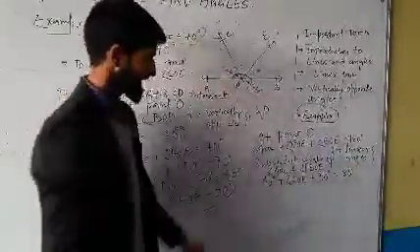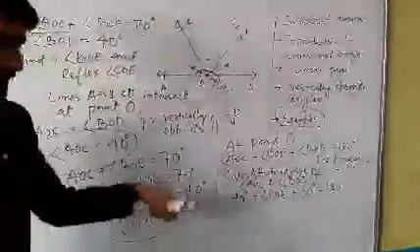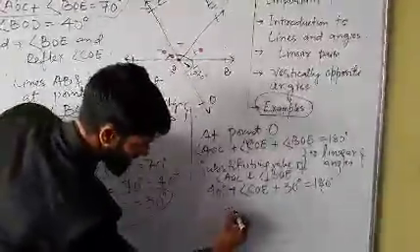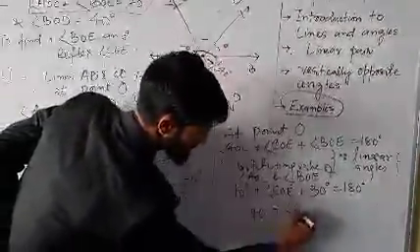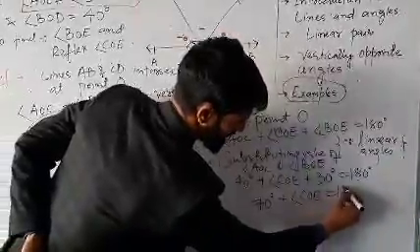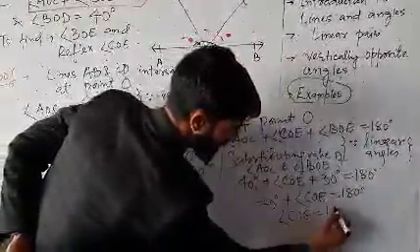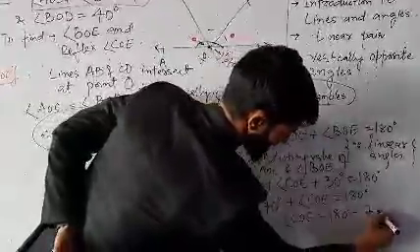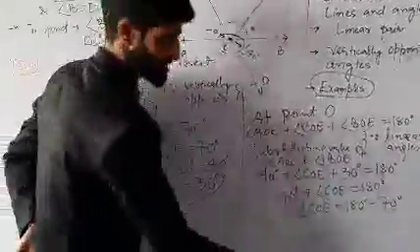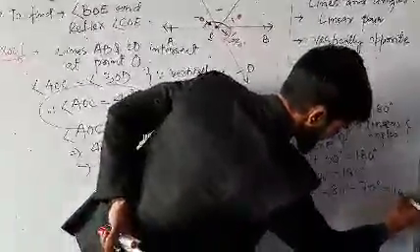Now there are two entities which we can add, 40 and 30. Together they make 70, plus the unknown value of COE, that's 180. Now my angle COE is equal to 180 degrees minus 70 degrees by the transposition rule, and we have got the value: it is 110 degrees.